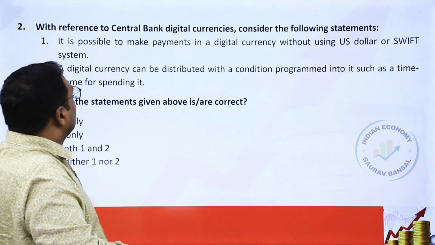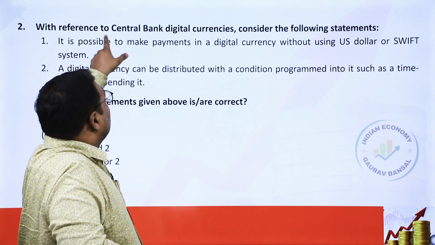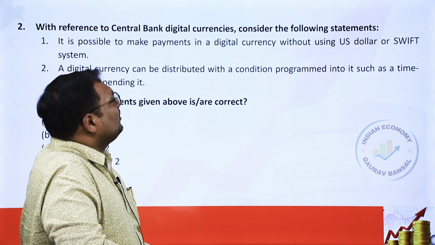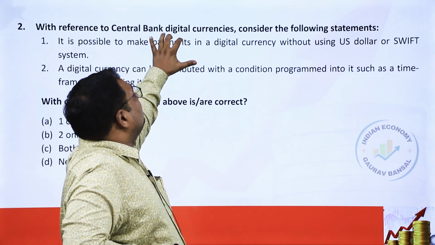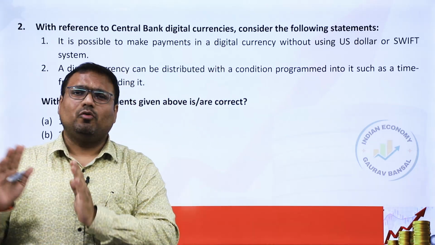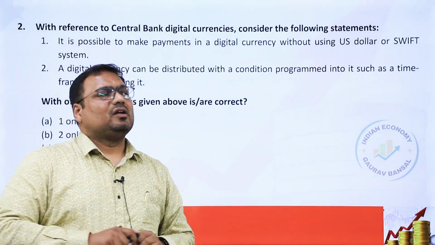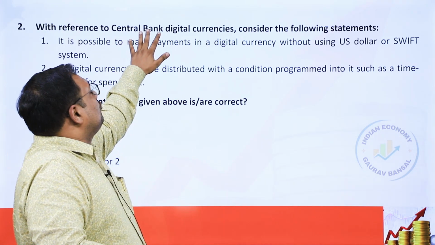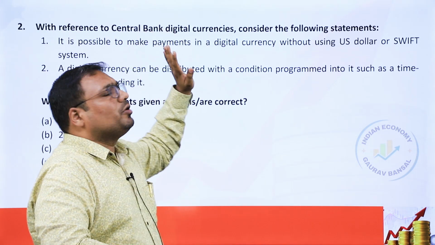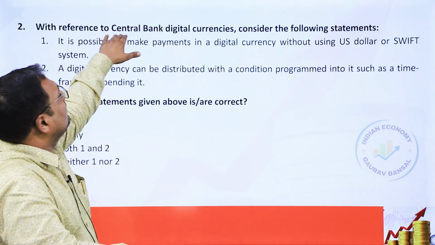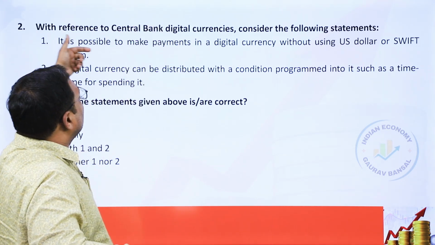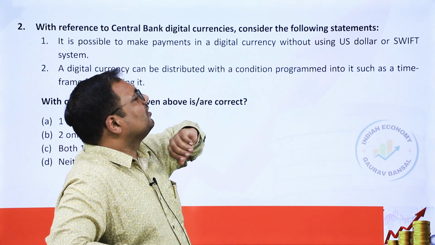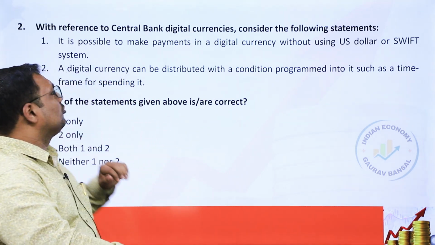Question number 2, as per set D: with reference to the central bank digital currency, consider the following statements. It is as per CBDC, not digital currency in general. You cannot take an example of crypto here. You have to strictly keep it within the bracket of CBDC, central bank digital currency. It is possible to make payment in digital currency without using the US dollar or the SWIFT system.